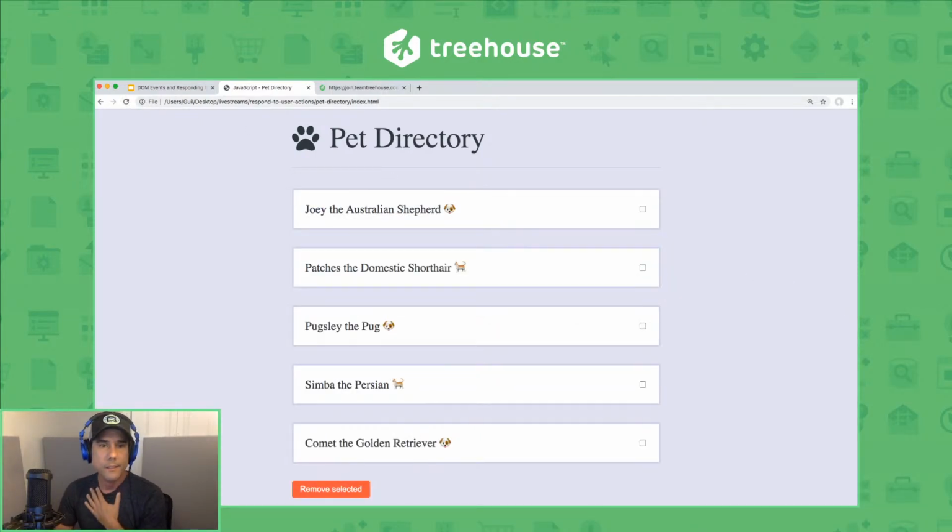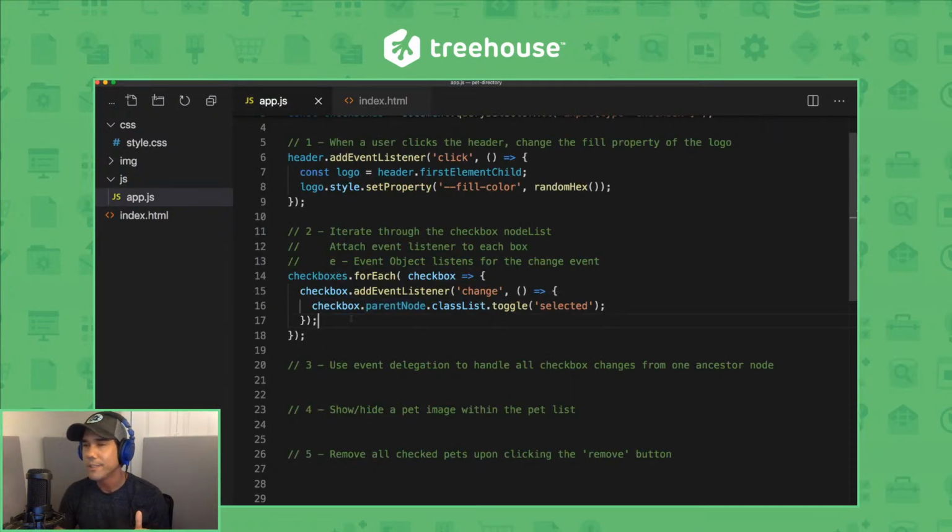Cool. All right, now each event listener, there's more we can do here. Each event listener gets something passed through it as a parameter, and it's called the event object. It's usually written as event or just the letter e. As you can see here, I'm passing it through as a parameter. This event object has some really useful information about the event, and it offers a few methods that we can use to help us handle the event inside the handler. The property you'll probably use most often is target, and that's a reference to the element that's receiving the event, right? In other words, the element that's changing in this case.